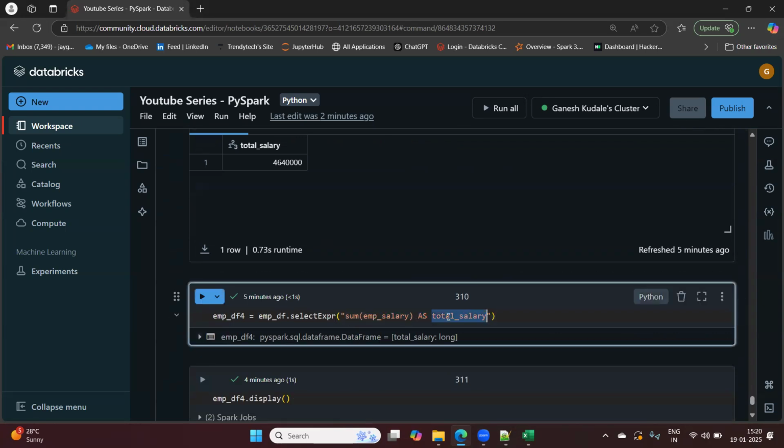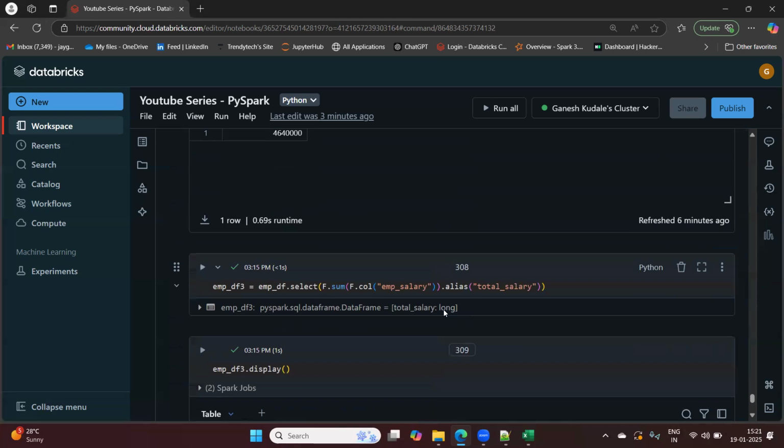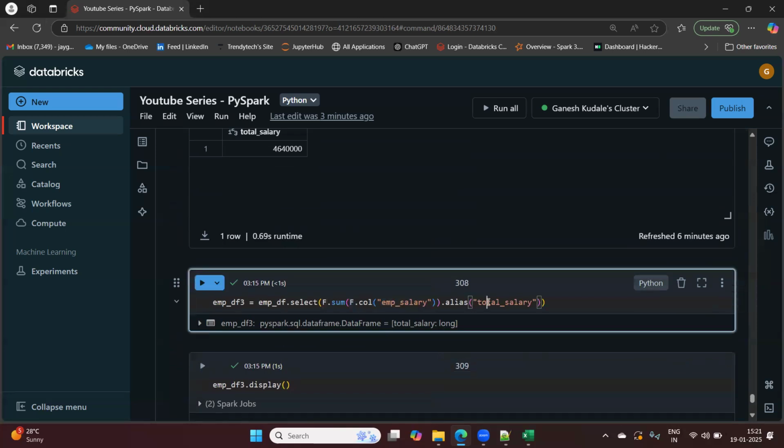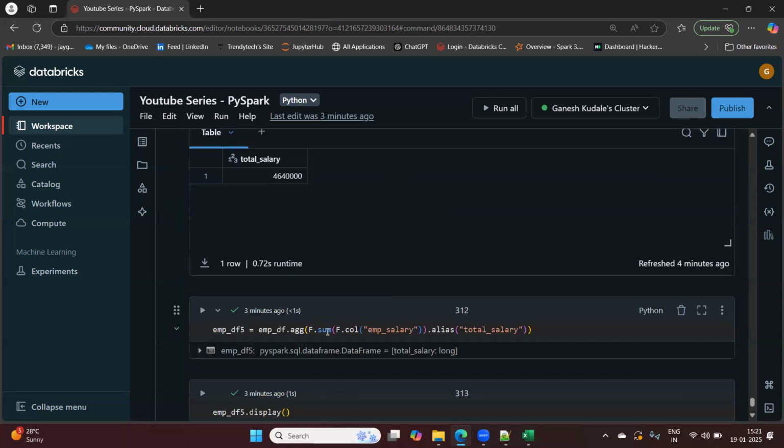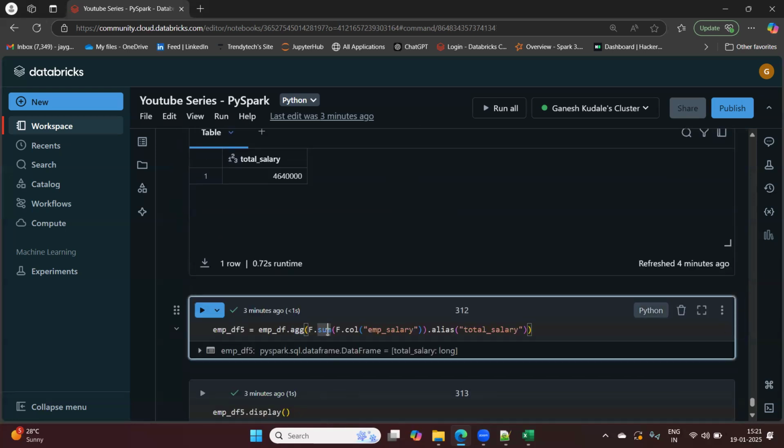This one again is the SQL expression approach, so it will need a little more overhead for Spark to process this first into column objects in PySpark, and then it will go for further processing. And now the actual aggregate function. This is also the efficient approach.